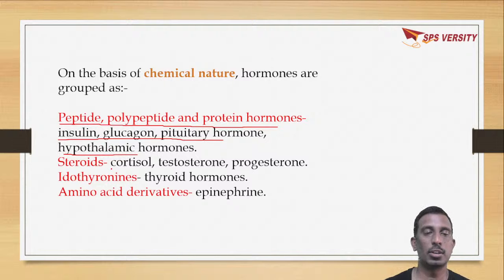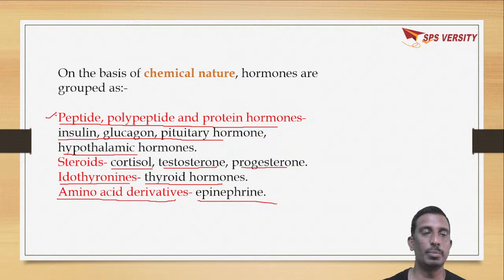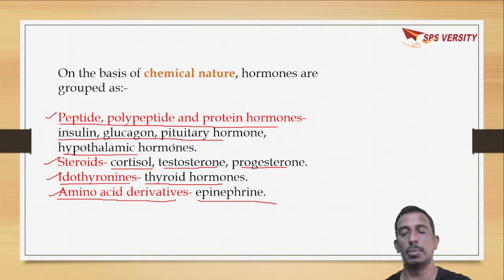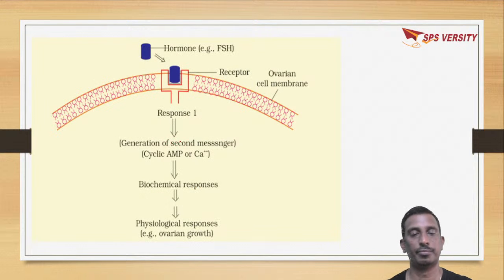Steroidal hormones like cortisol, testosterone, progesterone and estrogen. Iodothyronines are thyroid hormones, tetraiodothyronine and triiodothyronine. Amino acid derivatives, that is epinephrine. So there are four categories of hormones based on their nature: steroidal, iodothyronine, amino acid derivatives, and peptide, polypeptide, proteinaceous hormones. Okay.